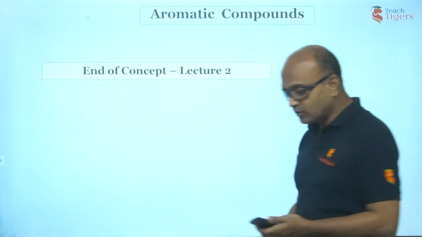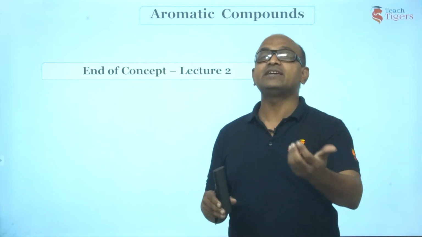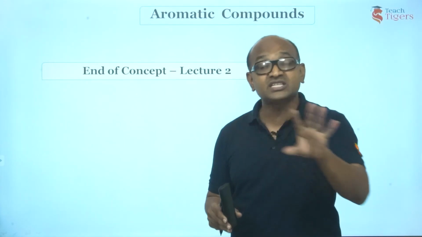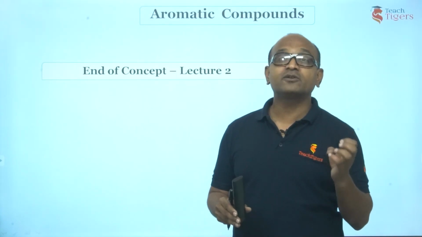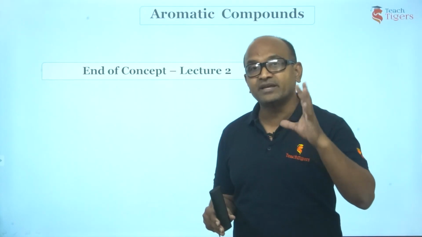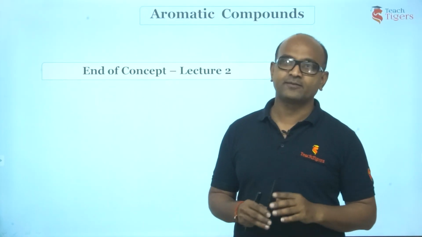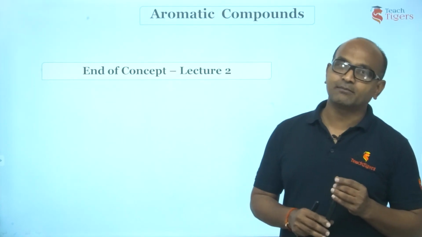This is the end of concept of lecture 2. Hope you have understood. Now, we will see what are the electrophiles in those 6 EAS reactions and try to see what is the effect of electron releasing group or electron withdrawing group present on the benzene ring on the reaction rate. Alright. So, we will meet in the next lecture number 3.